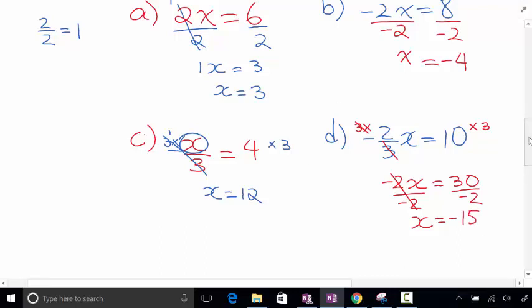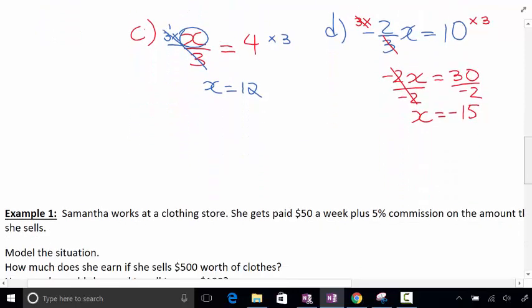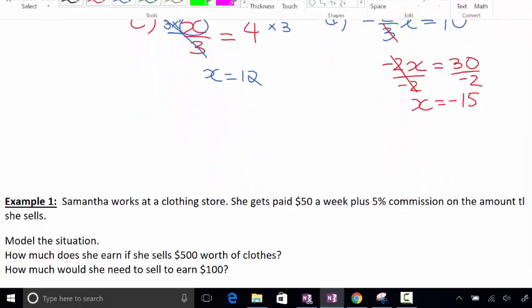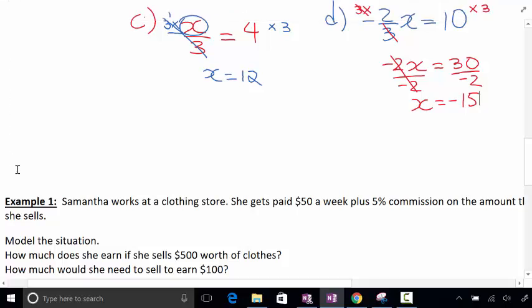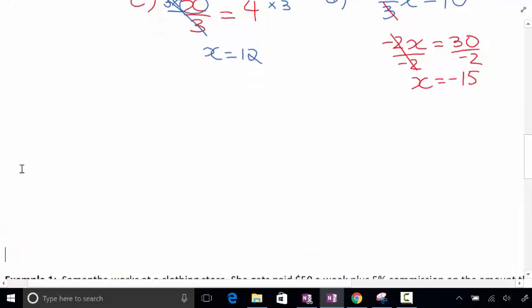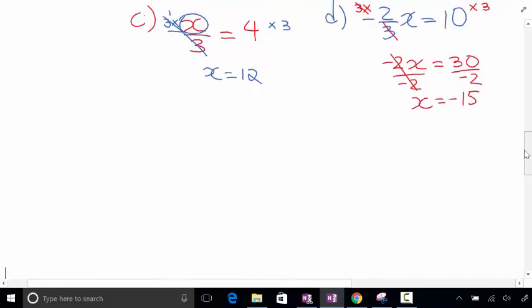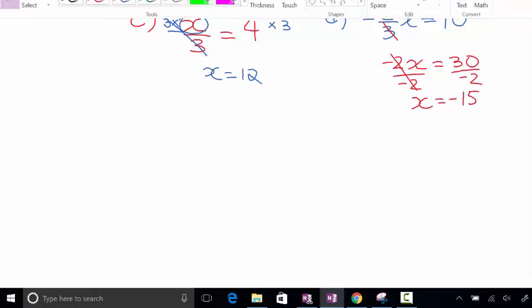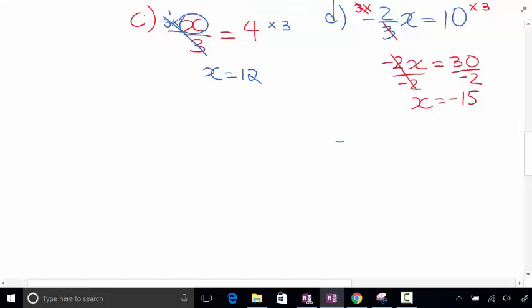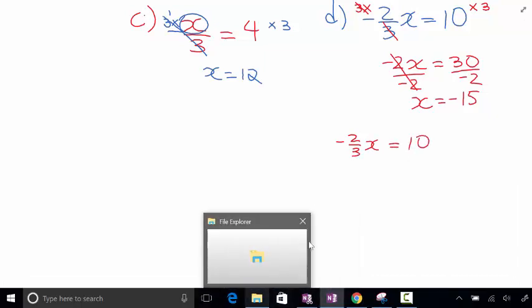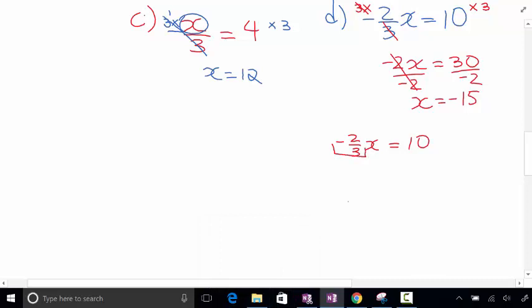Okay, now I'm going to do it slightly different this time. Okay, and let's see how that works. Whatever you prefer. Okay, I'll do it another way. If you like it this way, you can work on it this way. Okay, let's take a look. So it's negative 2 over 3x equals to 10. Okay. Now, you can think of that as one number.